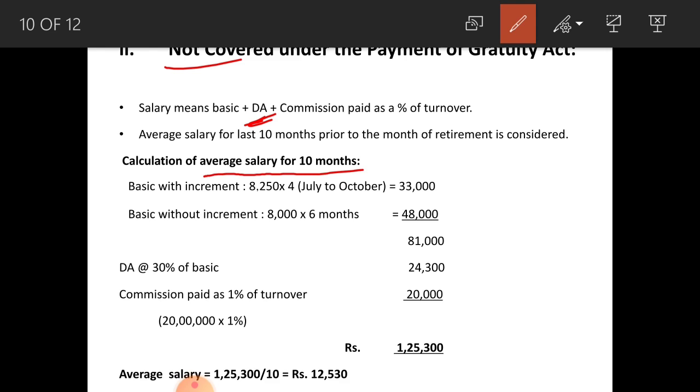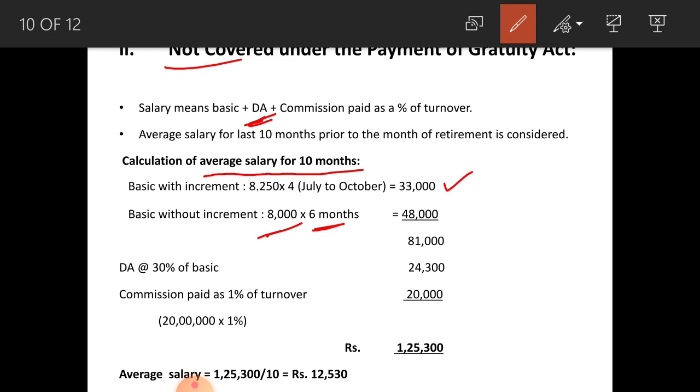So from July to October, 4 months basic with increment you have to consider. The total is 33,000, and rest of 6 months without increment, that is only 8,000 for 6 months, that is before July, that amounts to rupees 48,000.